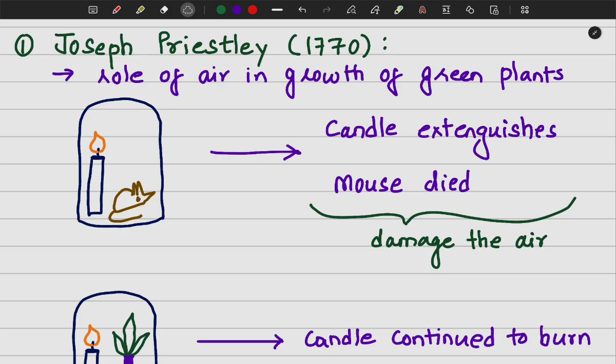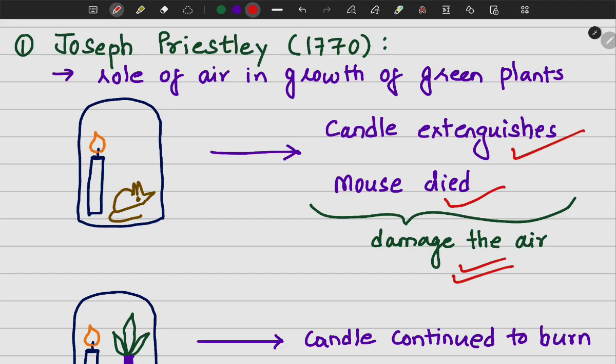So, he took a bell jar and put a burning candle inside it, and also kept a mouse inside the bell jar, which was tightly closed. After some time, he observed that the candle got extinguished inside the bell jar, and the mouse also died after some time. So he concluded that the candle and the mouse were releasing something that was damaging the air.